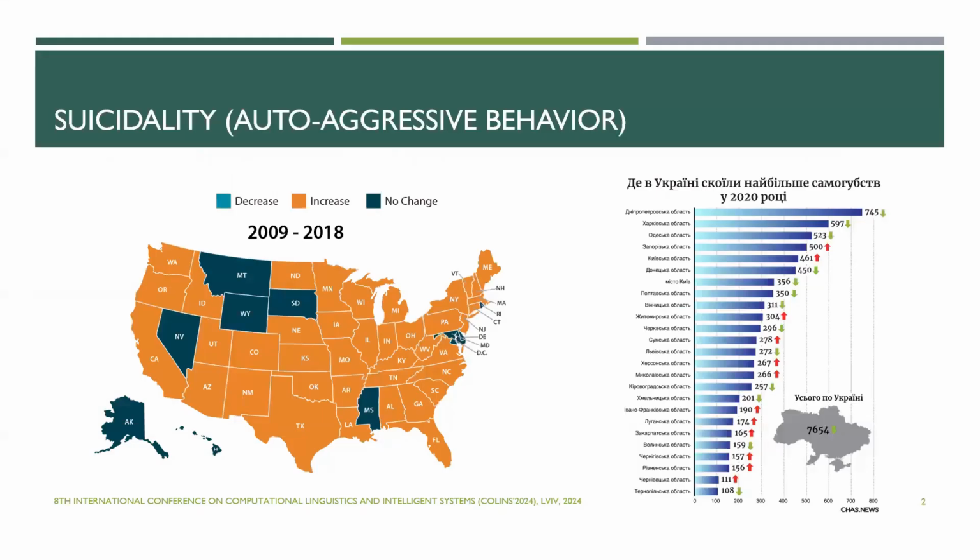This slide shows that the number of suicide cases has increased, not only in the United States of America, but in Ukraine also. You can see the situation in different regions in Ukraine. In some regions the number has decreased, in some it has increased, but in total suicide cases increased.